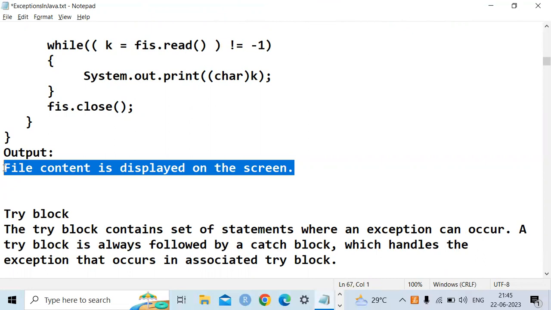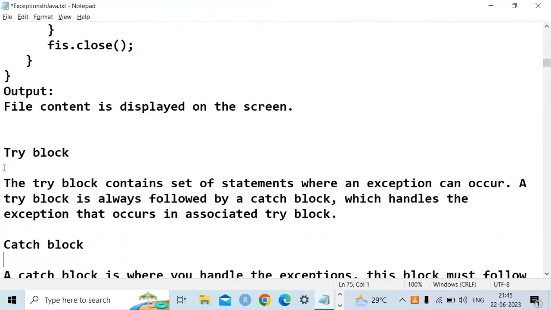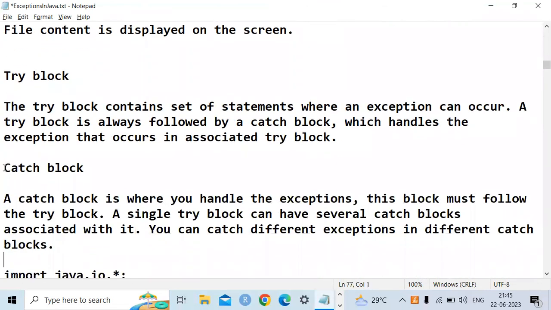Now, the question: if we go for the concept of handling exceptions, what does it contain? It contains two blocks, the try block and the catch block. What is the try block? It contains the set of statements where an exception can occur. It means if you execute that block of statements, an exception is possible.